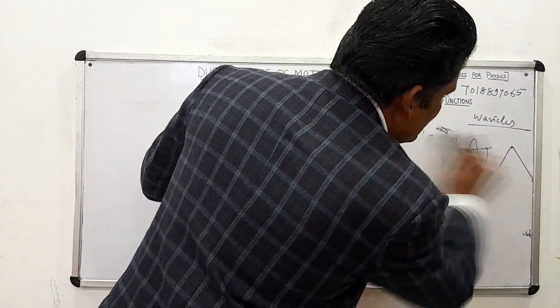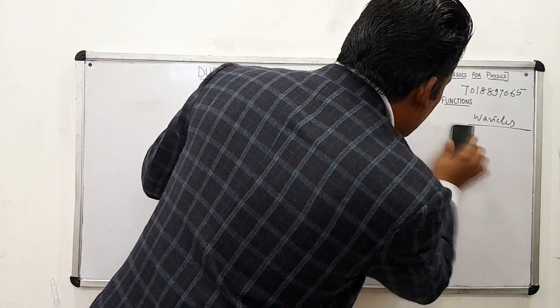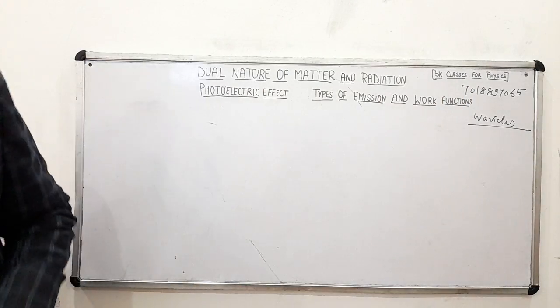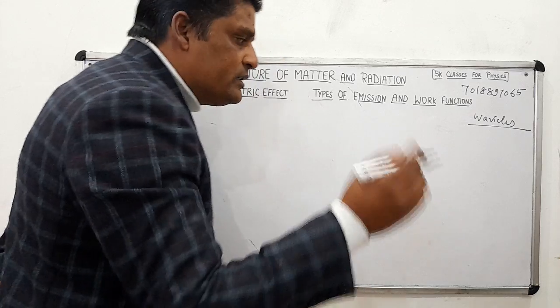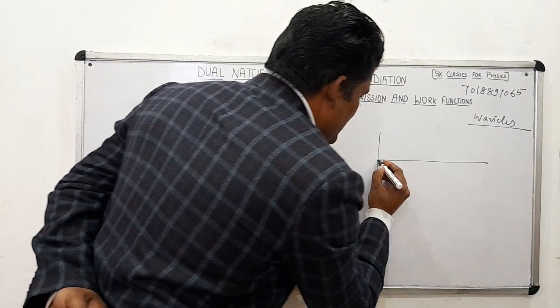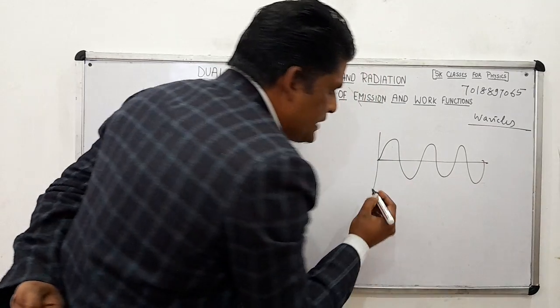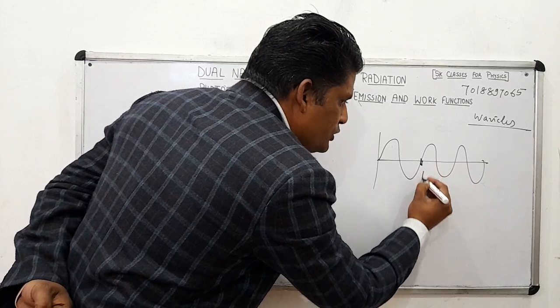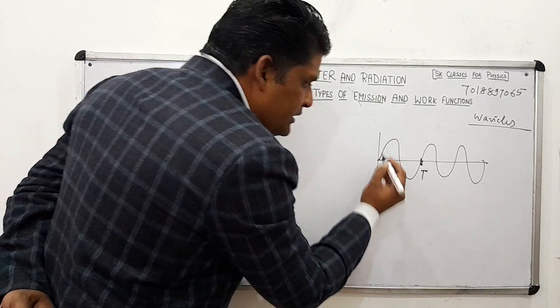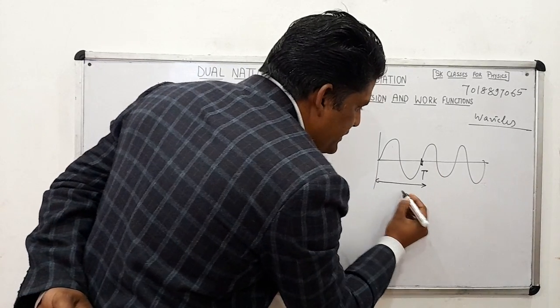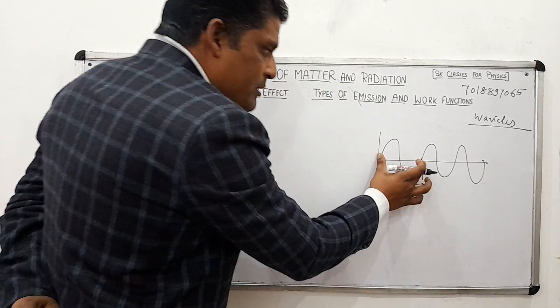Now, this is a frequency, and there is a relation we will see. I have this wave. Time taken to complete one cycle is equal to T. One term is this, from here to here, one crest, and this is called the wavelength. Lambda, length of the wave, that is lambda.